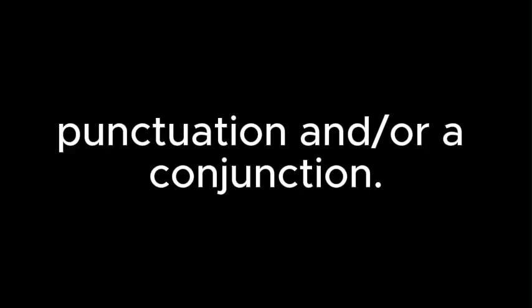Choice A is incorrect because it results in a run-on sentence that fuses the two sentences before "area" and after "area" without punctuation or a conjunction. Choice B is incorrect because it results in a run-on sentence that connects the two sentences before "area" and after "area" without punctuation or a conjunction. Additionally, no punctuation is needed between "after" and "construction." Choice D is incorrect because it results in a comma splice. A comma can't be used in this way to mark the boundary between the two sentences before "area" and after "area."